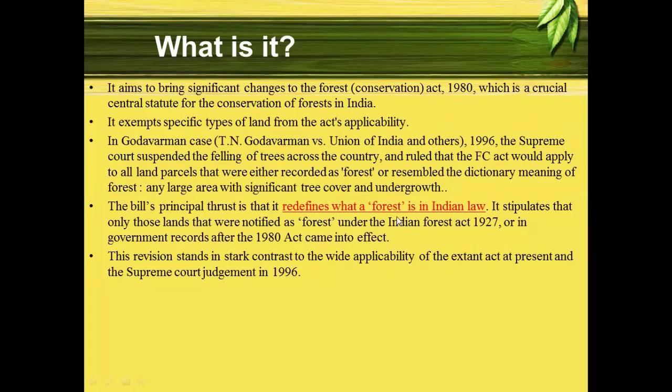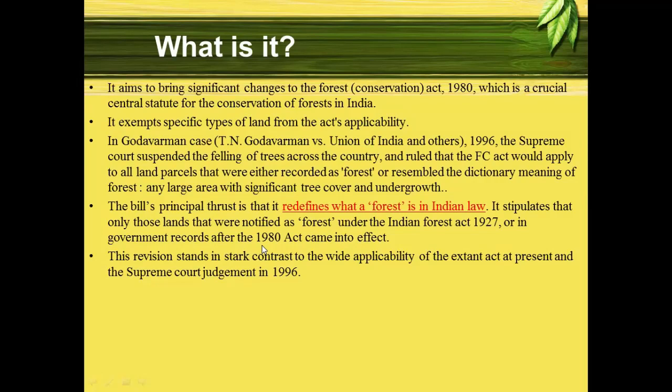So under this bill, since it redefines forest, according to this bill, only those land areas which have been notified as forest, or in records we find forest under the Indian Forest Act 1927, or we find in government records, along with after the 1980 Act came into effect.